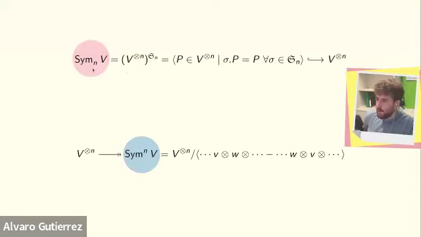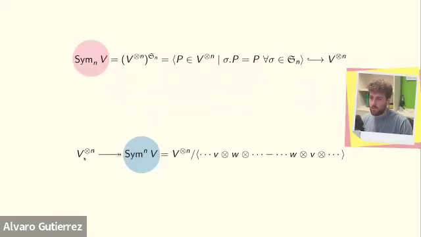The first way is to take, so Sym lower n, is to take the nth tensor power of your vector space, and then take invariants under the action of S_n that just permutes these tensor factors. So if you write it out, it's the expressions that are invariant by this action. And this is a subspace of the tensor power.